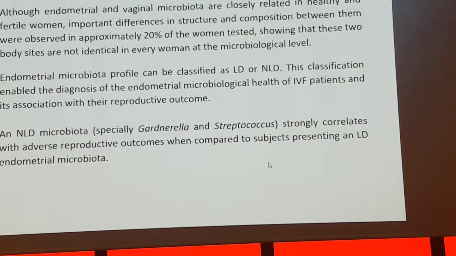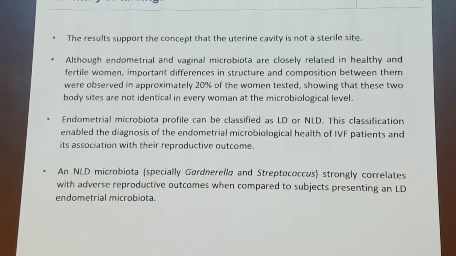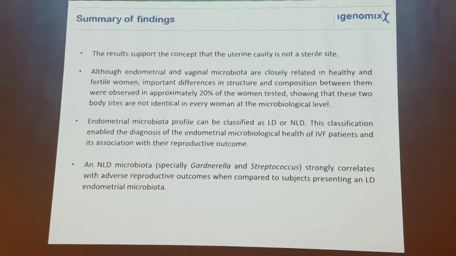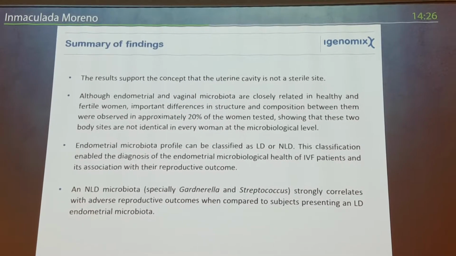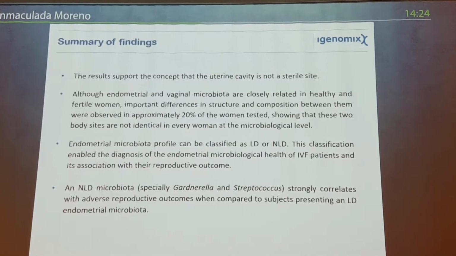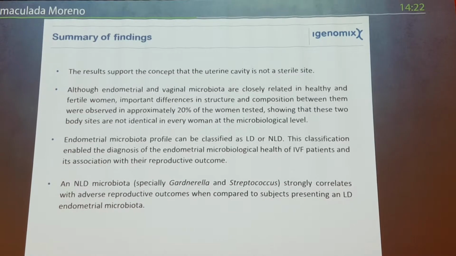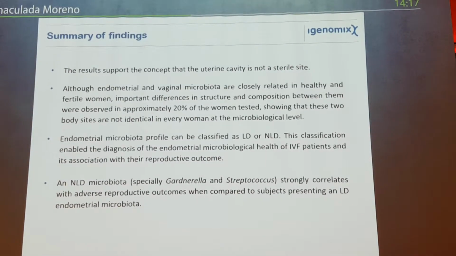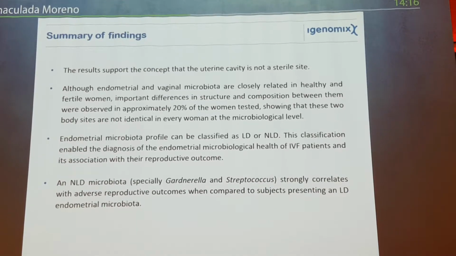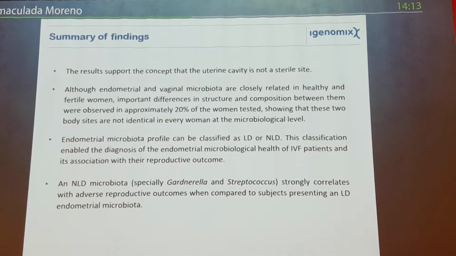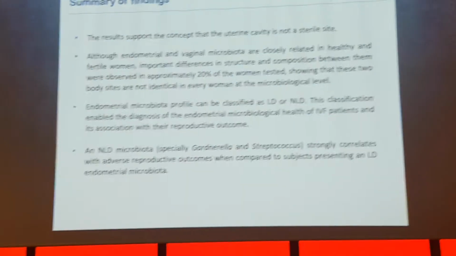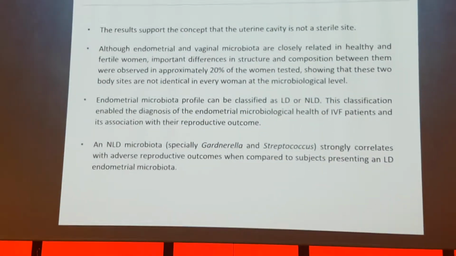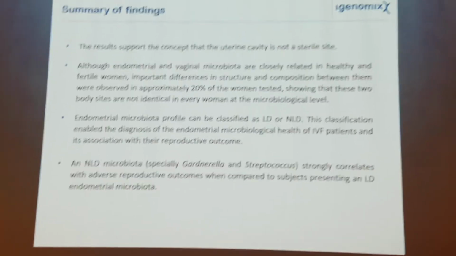So the summary of findings up to here is that we support the concept that the uterine cavity is not a sterile site. Although the endometrial and vaginal microbiota are closely related in healthy and fertile women, you can find differences in structure and composition between them, observed in approximately 20% of the women. So these two sites are not identical in every woman, and maybe it's worth analyzing them carefully.